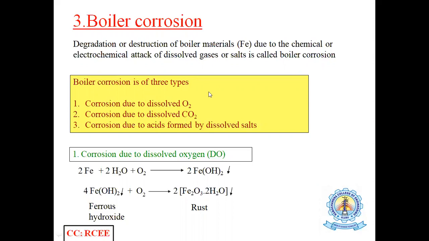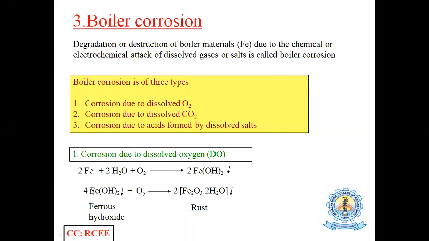Let us understand one by one. Corrosion due to dissolved oxygen. So this is the metal Fe in a boiler. The water which we convert to steam contains oxygen, also called DO, dissolved oxygen, in the water. When all these three react, they form ferrous hydroxide.